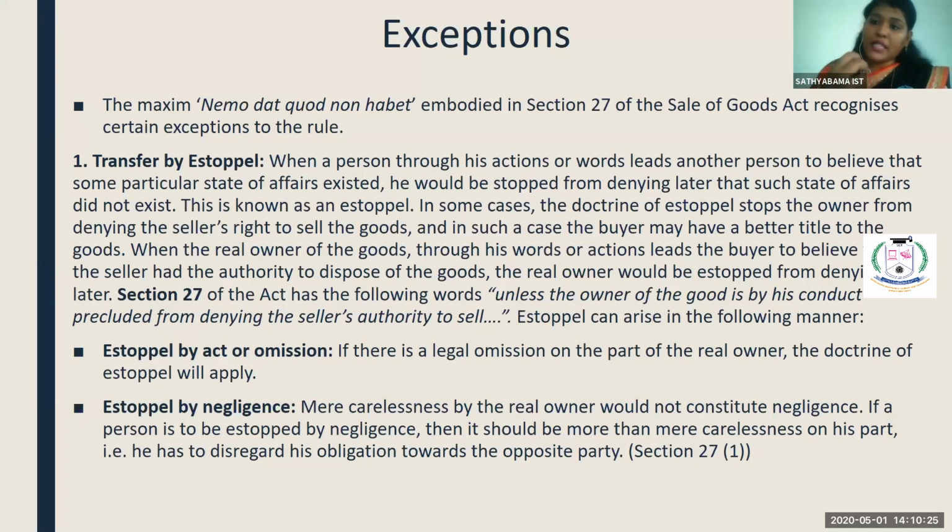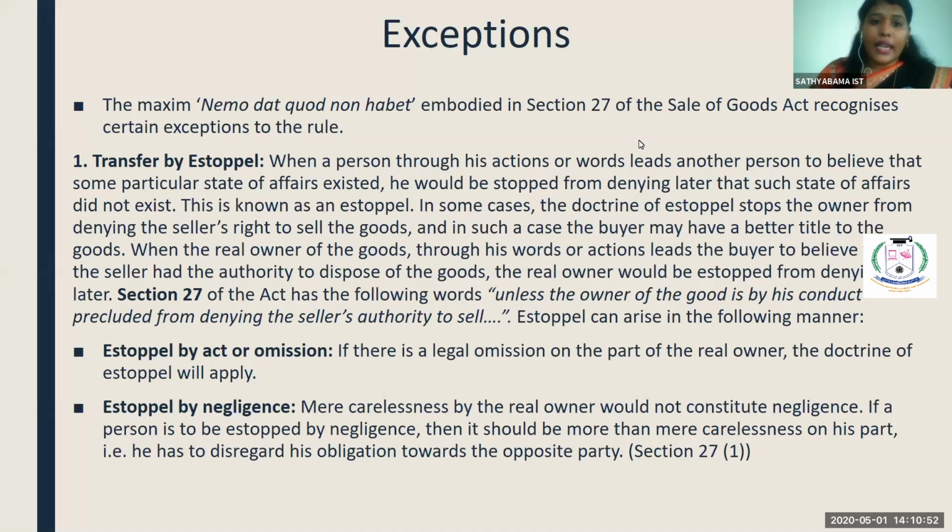If an innocent purchaser is purchasing the goods through an estoppel, he will get a better title. Fine. So the middleman along with the owner cannot cheat the innocent purchaser. That is the reason why there are certain exemptions to this rule. So if it is by an estoppel, the new purchaser will get a proper title.